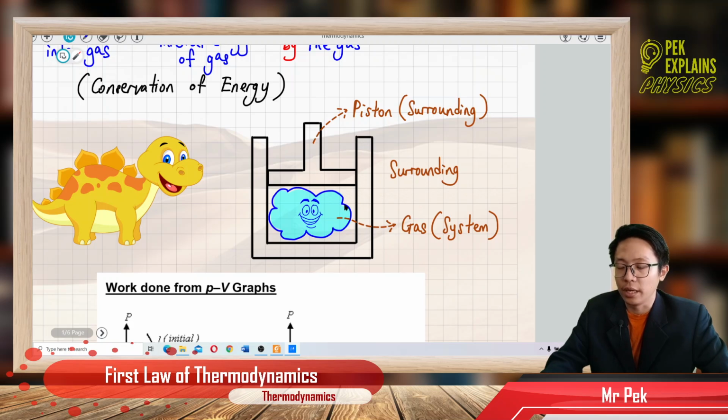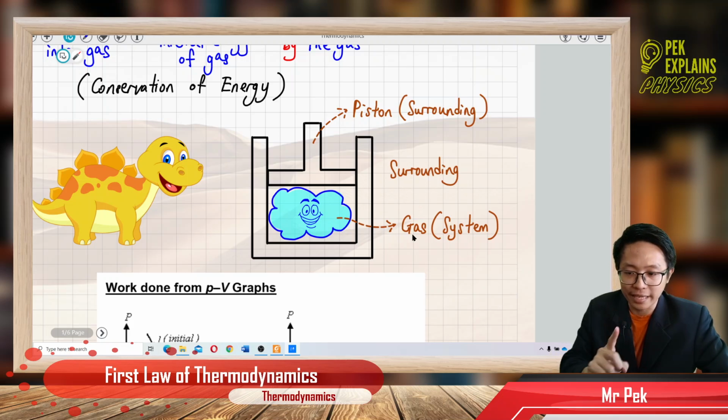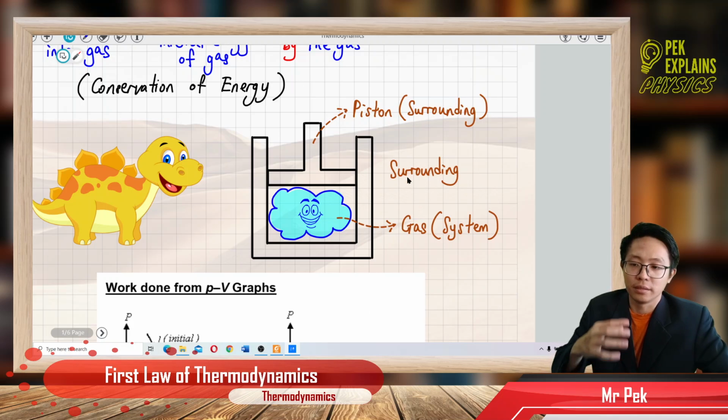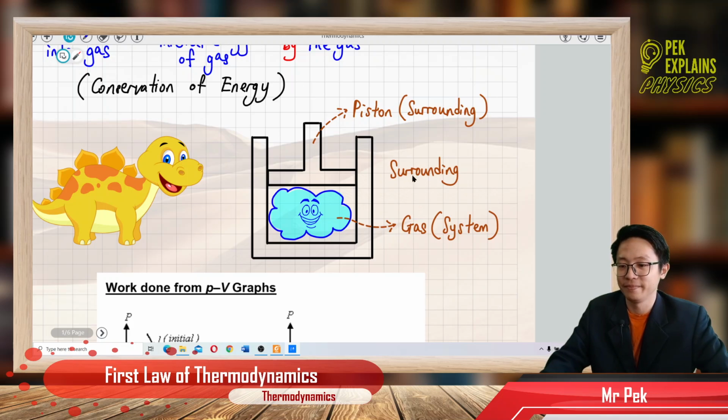This is the container. And inside the piston cylinder, we have the gas or the fuel. The gas or the fuel itself is called the system. This is very important. The gas is the system. And then what is the surrounding? The surrounding is the piston itself, the piston, the container, and even the surrounding air are called the surroundings. The gas itself is called the system.